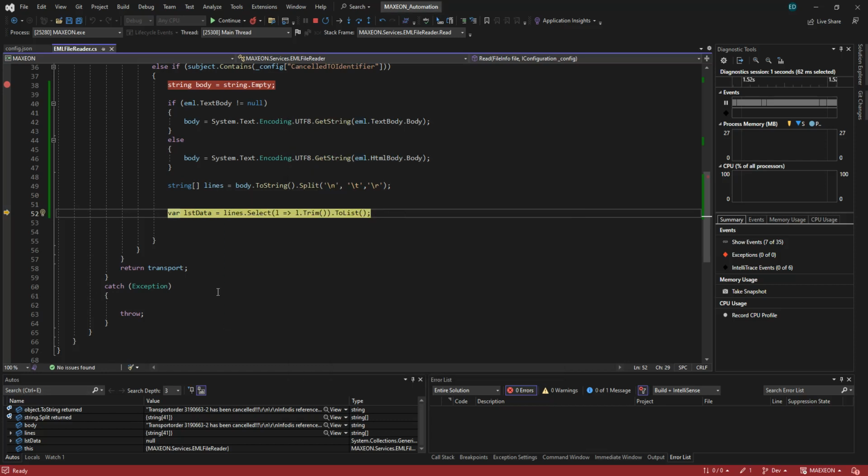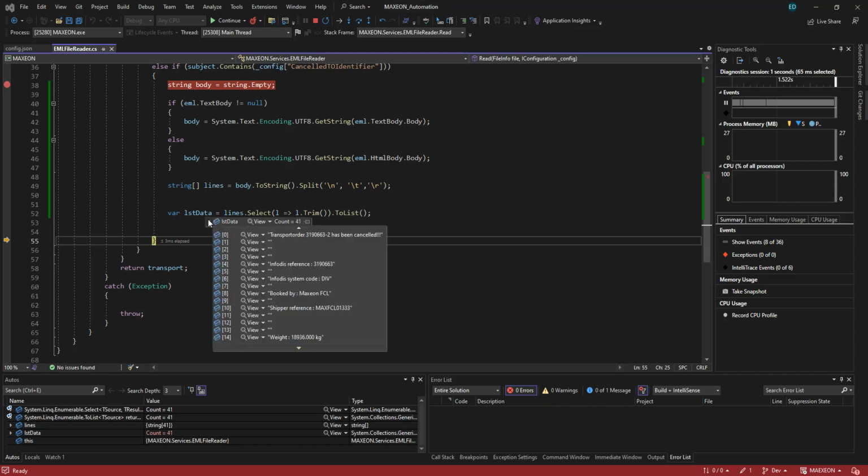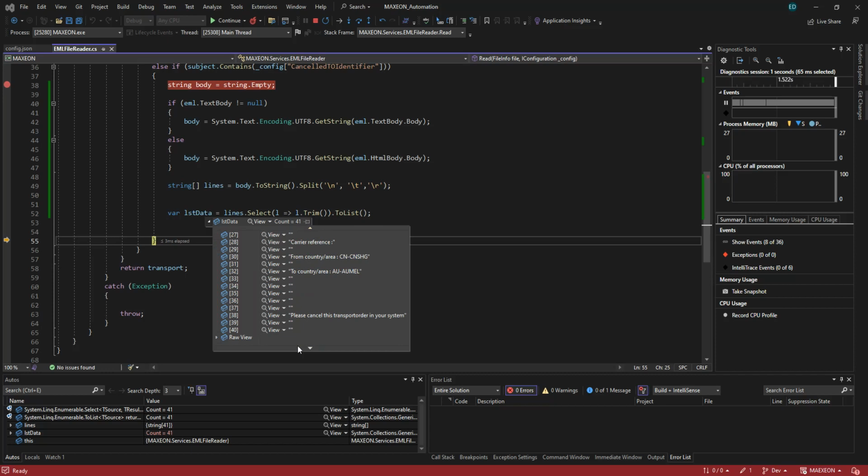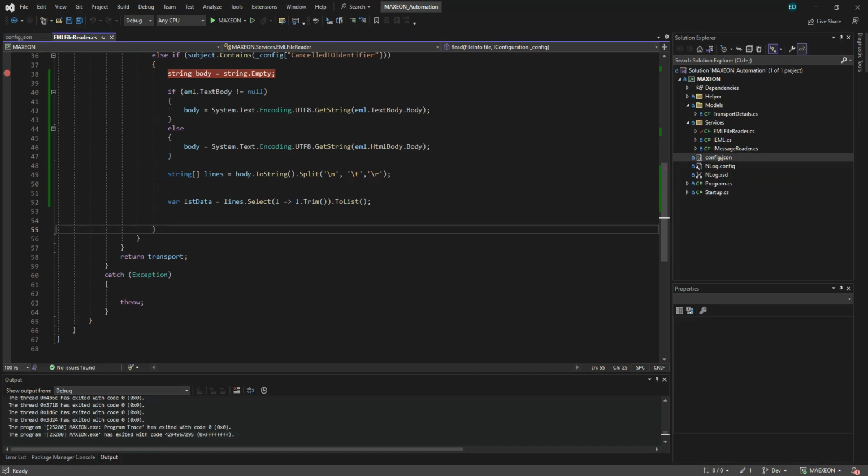What about putting it in a list? It's just the same whether it's an array or a list. But why am I going to put it in a list? Because I am going to apply LINQ here. So maybe we can do it like this.